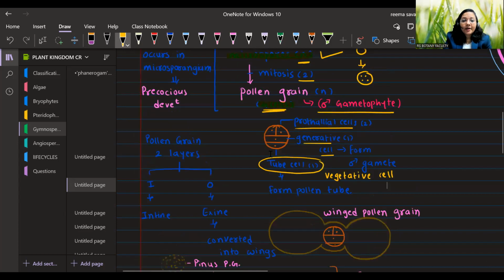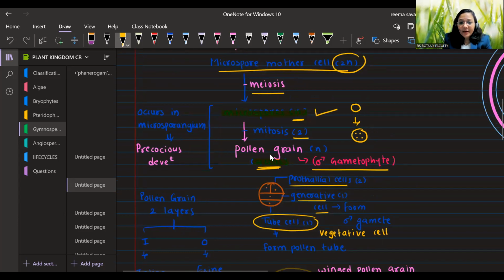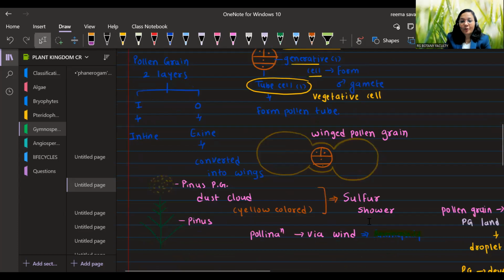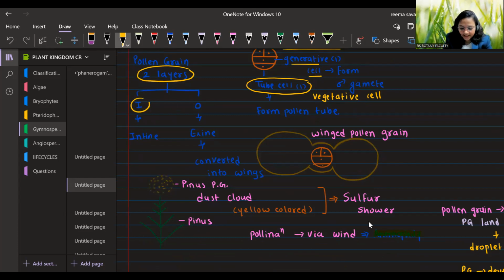Here, this pollen grain formation occurs in the microsporangium, that is, in the mother's place. So it is a precocious type of development. Development that occurs in the mother's place is known as precocious development. Now, their pollen grain has 2 layers: one is the intine layer, one is the exine layer, and the exine layer gets converted into wings. So they have winged pollen grain.